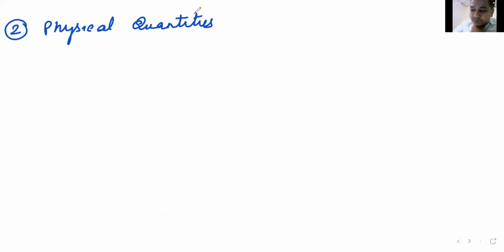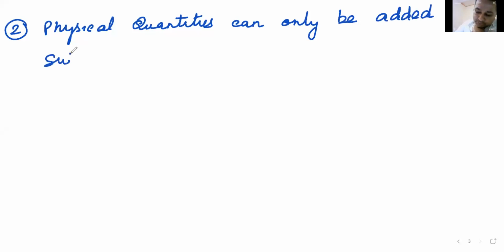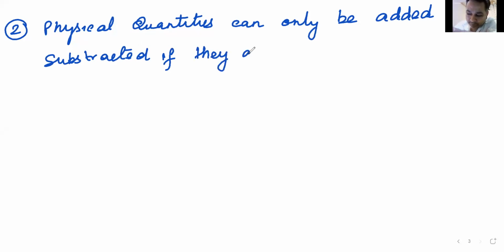Physical quantities can only be added or subtracted if they are... Simple points, beta, but they are very, very important. Fill up the blanks. Important points, very important to understand.